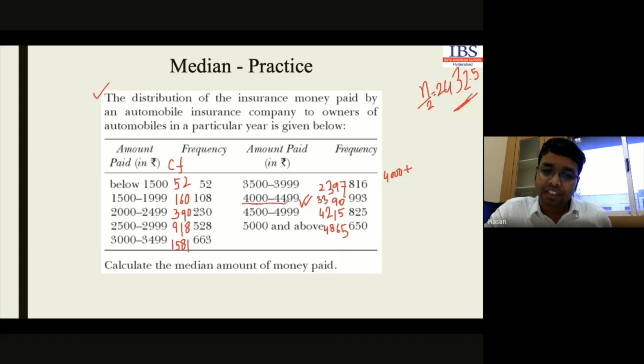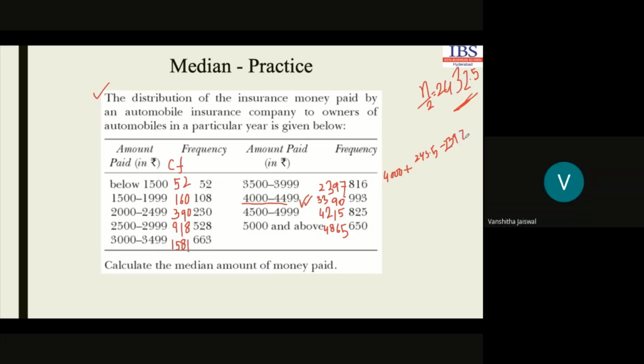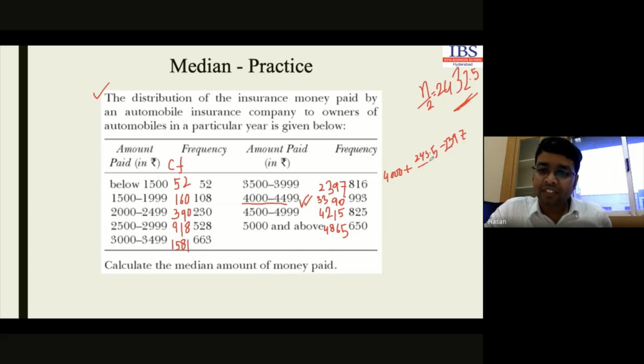Lower class limit plus n by 2, which is 2432.5, minus the cumulative frequency of the previous class, which is 2397, divided by the frequency of that class. What is the frequency here? 993, right? Multiplied by the class width.